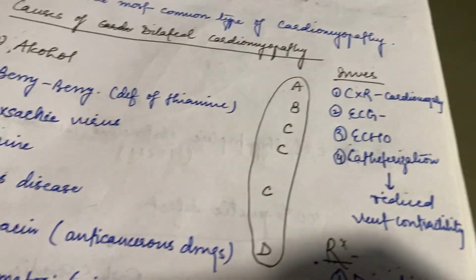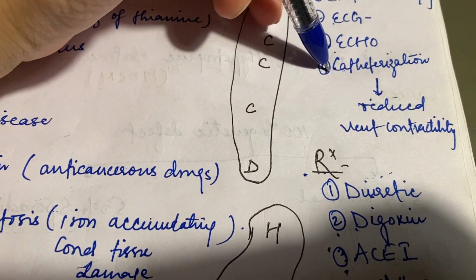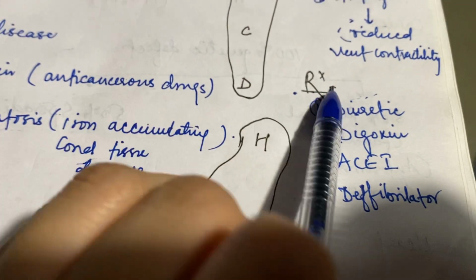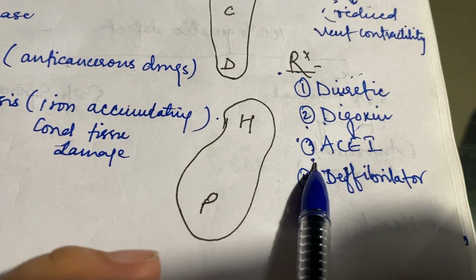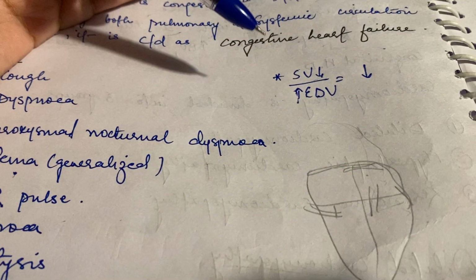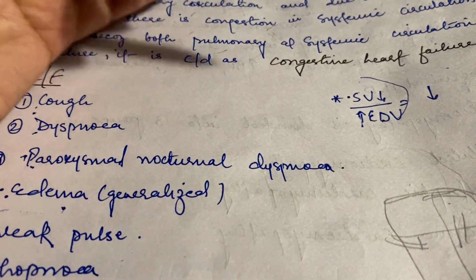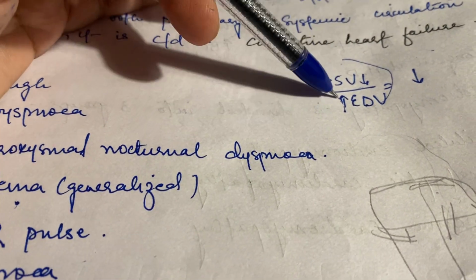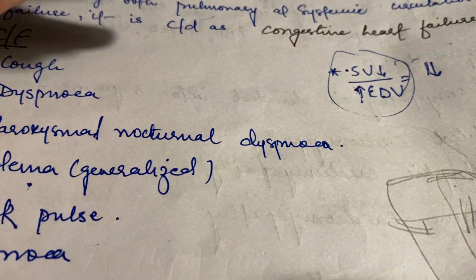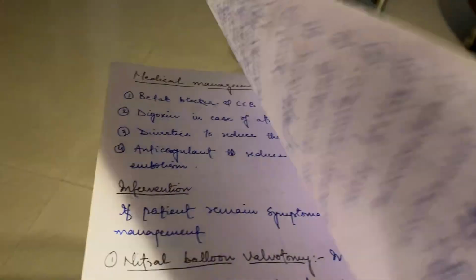Now, what are the investigations here? Chest X-ray, in which we see cardiomegaly, ECG, echo, and cardiac catheterization, in which we see reduced ventricular contractility. Treatment: diuretics, which are symptomatic, digoxin, ACE inhibitors and a defibrillator. That is all of dilated cardiomyopathy. Stroke volume also decreases. It is understood because stroke volume decreases in this condition and end-diastolic volume increases. It is also understood, so the ratio of both will decrease. Thank you.